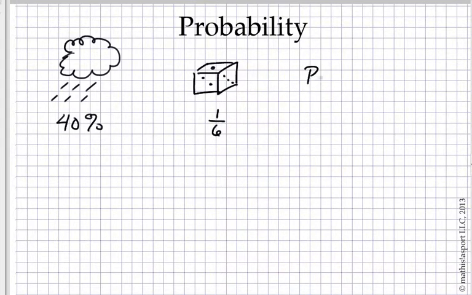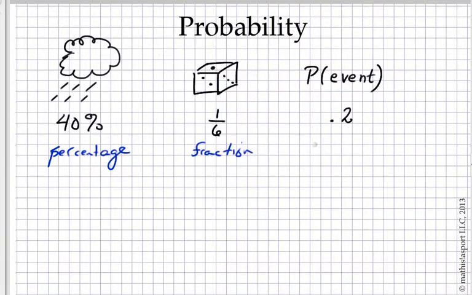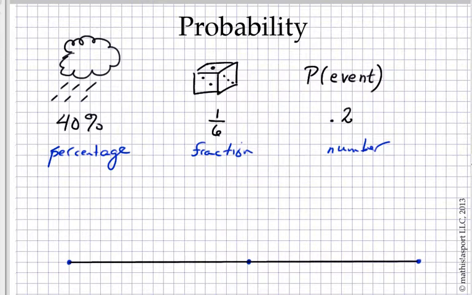Mathematically, the probability of a particular event occurring is written as P of the event. And we could just use a number to describe that. So as you can see, probability could be written as a percentage. We could write it as a fraction, or just a plain number. But regardless, there's a particular range of allowed values for probabilities.